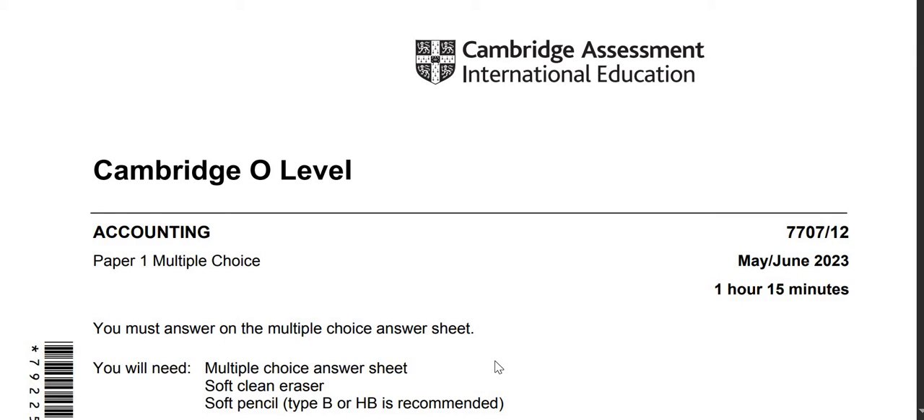Today we are solving accounting. We will be doing the May-June 2023 7707 paper 12. We will be doing 35 MCQs. So I hope you guys are able to do it well.